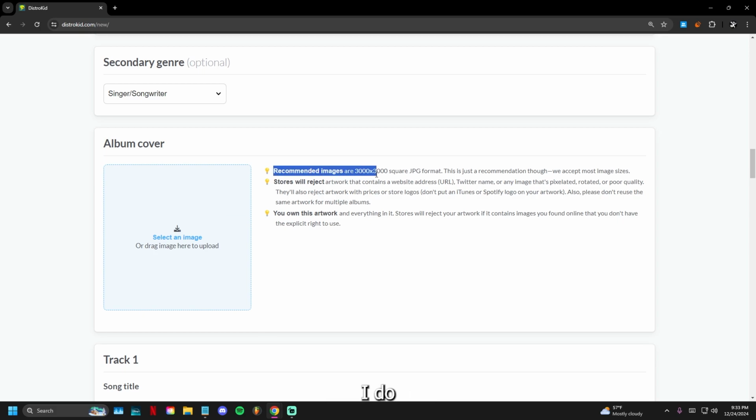But if you don't have a cover, I do recommend CANVA. I'm not sponsored by them, but CANVA is such a great tool in my opinion. Ever since I started out working on this, dealing with music and everything, or if I just need thumbnails or whatever, everything is on CANVA. CANVA is free. It's so user friendly. So if you need cover art and you don't want to pay an artist for cover art every single time you want to drop, I highly suggest you head over to CANVA and start creating your own art. It's so easy, user friendly, and it's free.